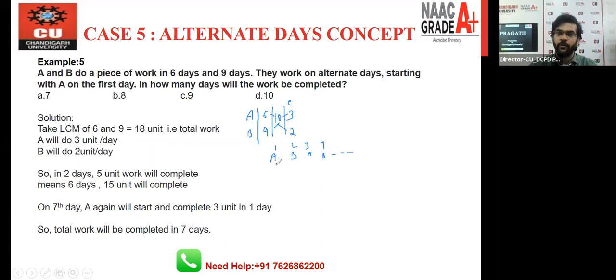Listen very carefully, very good question. On the first day, A will work, and how much work A will do in 1 day, 3 unit? B will do next day, right? So B will do 2 unit work in 1 day. So total 5 unit work in 2 days.